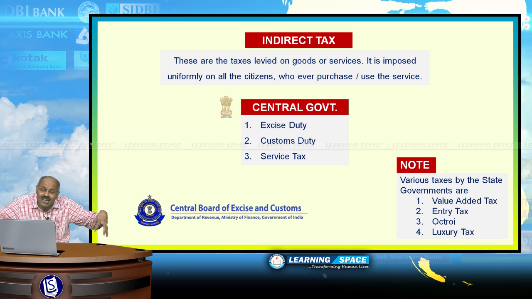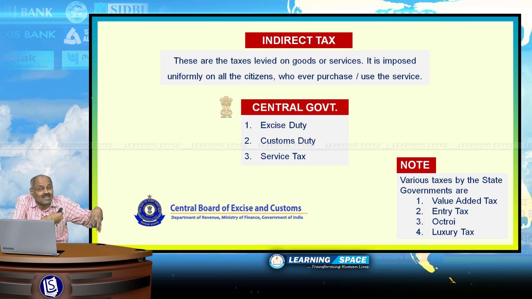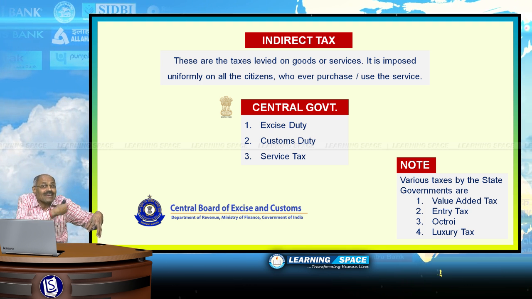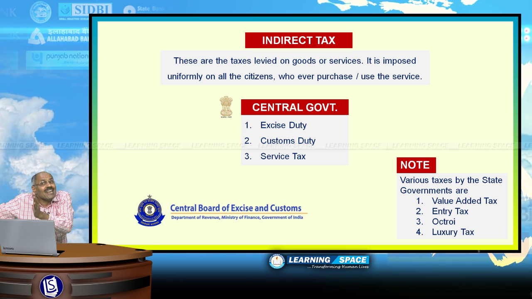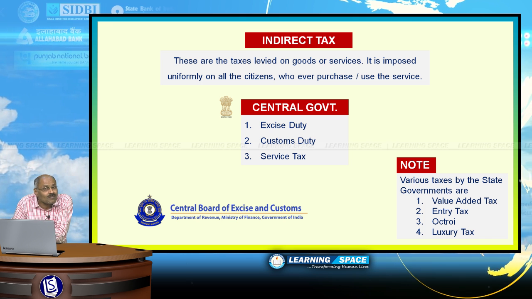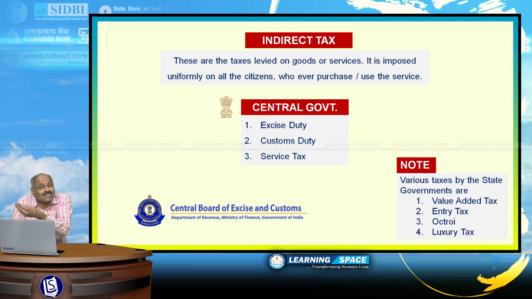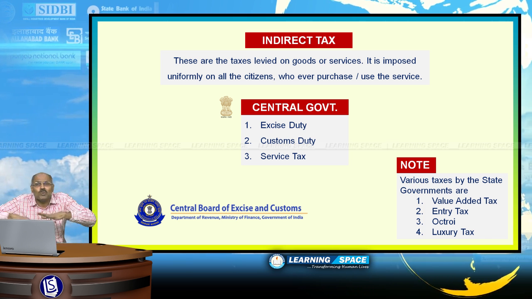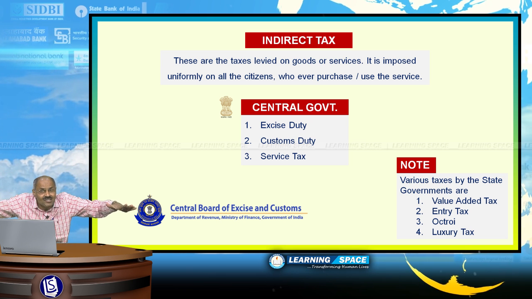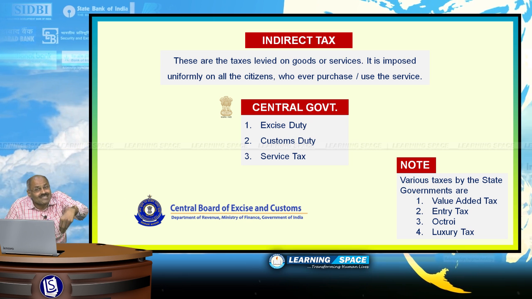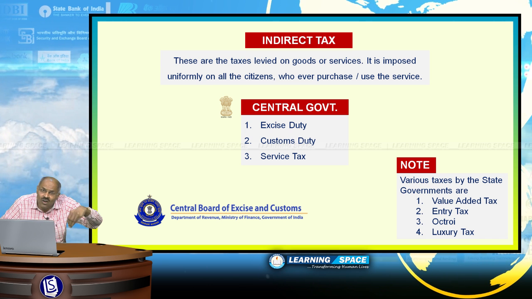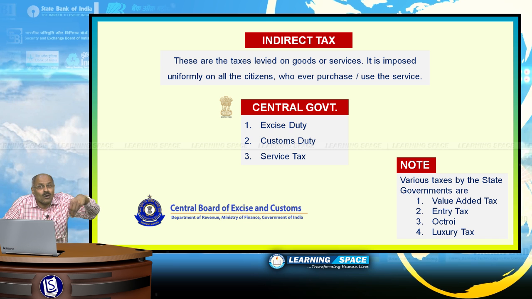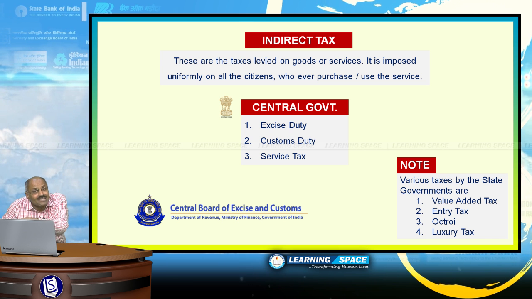Direct tax is on the persons or individuals whoever are earning income, that may be person or firm, whatever it is. But indirect taxes like excise duty, then customs duty, service tax, these are levied uniformly, right? So this indirect tax is tax levied on goods or services. It is imposed uniformly on all the citizens whoever purchase or use the service.